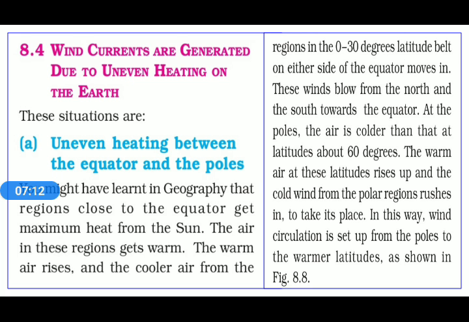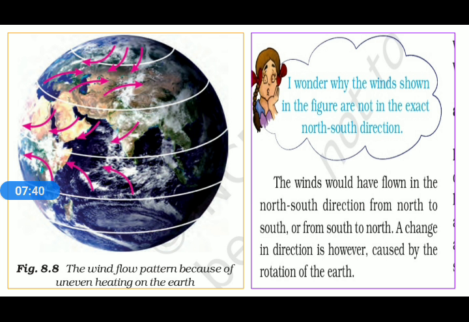At the poles, the air is colder than that at latitudes about 60 degrees. The warm air at these latitudes rises up, and the cold wind from polar regions rushes in to take its place. In this way, wind circulation is set up from the poles to the warmer latitudes, as shown in the figure. In this figure we can find out how the wind circulation formed because of the uneven heating of the poles and equator.